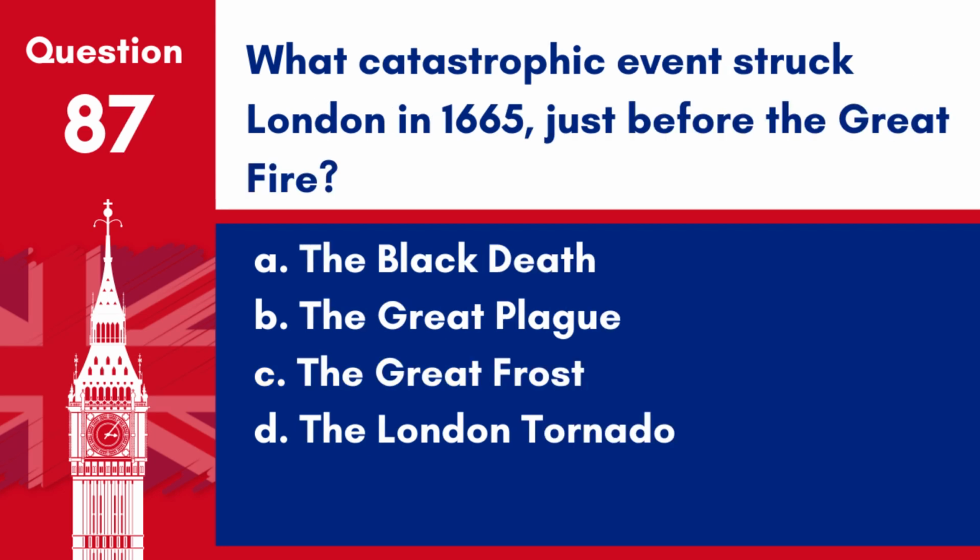Question 87. What catastrophic event struck London in 1665 just before the Great Fire? A. The Black Death. B. The Great Plague. C. The Great Frost. D. The London Tornado.